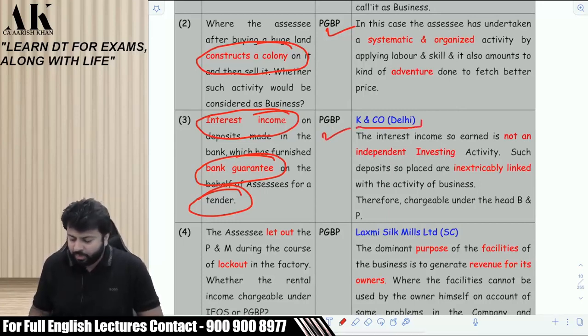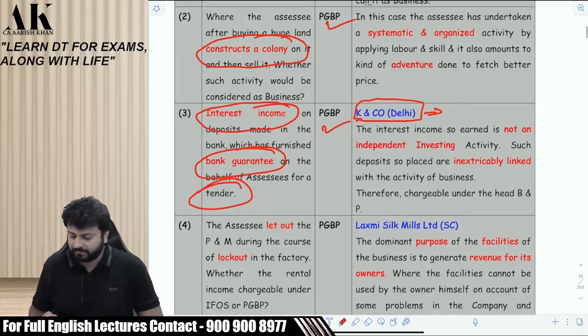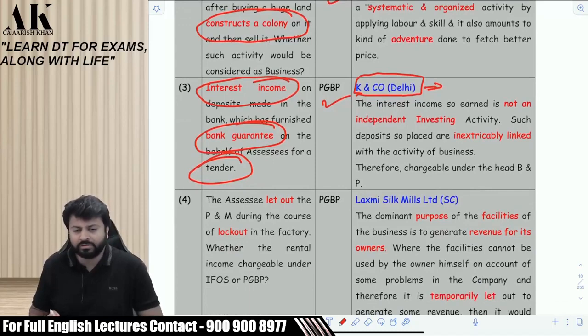And if it is in blue, understand that this is the name of the case law. Okay? Blue things signify name of the case law. Okay, and Delhi signifies Delhi High Court. And SC signifies Supreme Court.